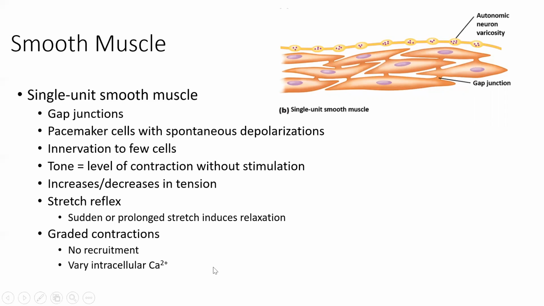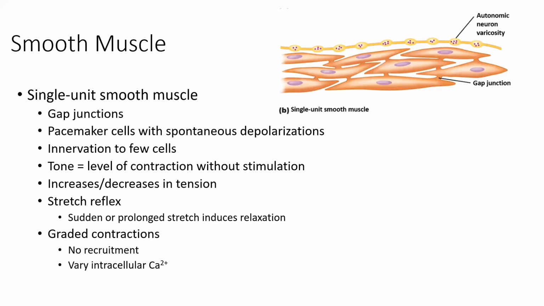We see varying levels of intracellular calcium that will dictate the increases and decreases in tension. So whereas in skeletal muscle, and I apologize, I keep going back to skeletal muscle, I hope I'm not confusing you all, we saw that in order to increase the amount of tension or force that skeletal muscle produces, we called on or recruited additional fibers to produce more force, or more cross bridges. In smooth muscle, specifically single unit smooth muscle, because all of the cells are acting as a single unit, we cannot recruit additional cells. Everyone is already contracting as one unit.